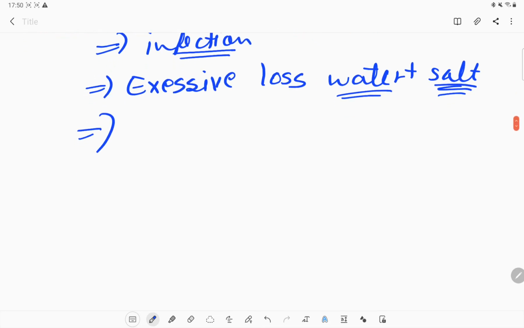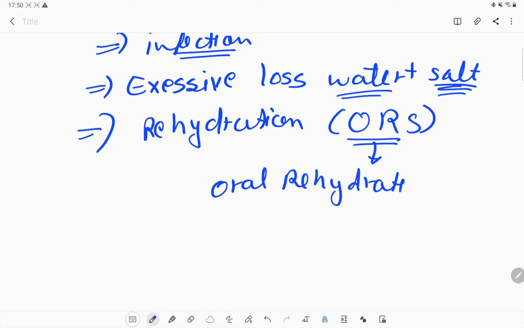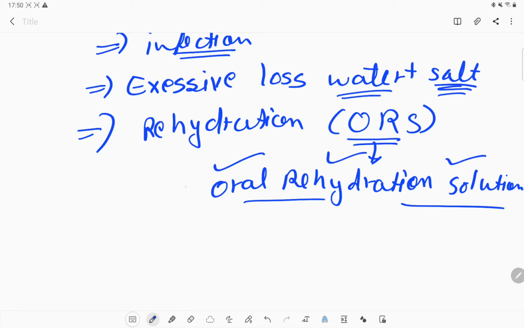To make our body rehydrated, we require rehydration again. So what we require is to take ORS. Okay, what is the full form of ORS? It is oral rehydration solution. So this is important, guys. You should know the full form of ORS, which is oral rehydration solution.